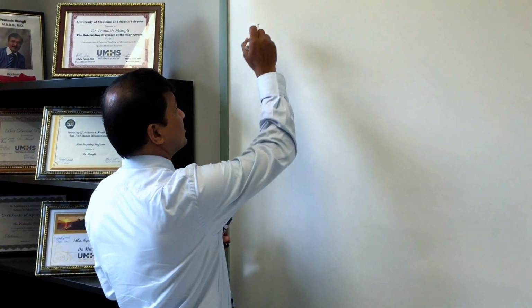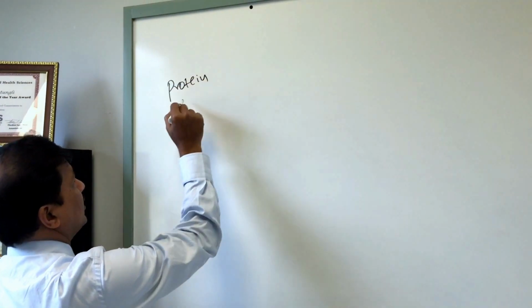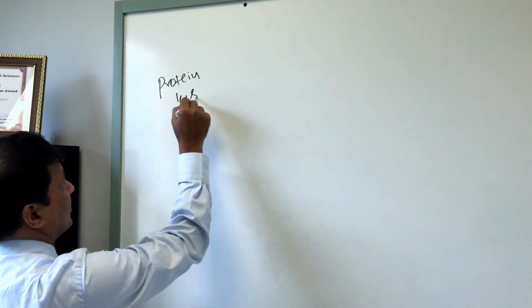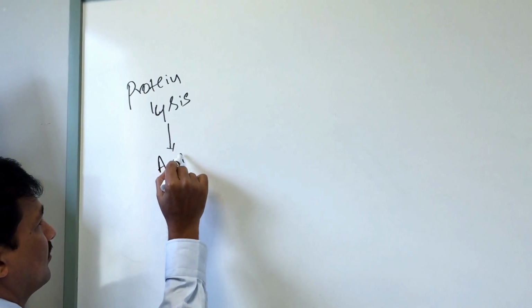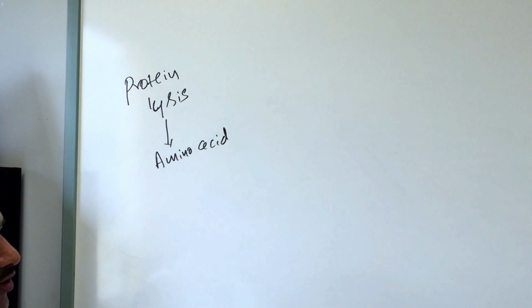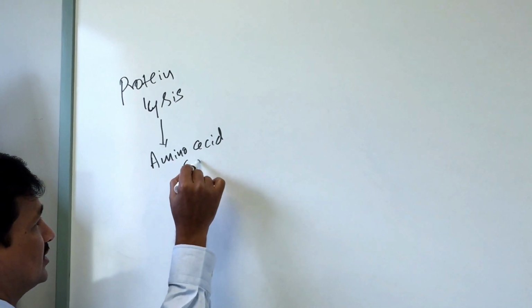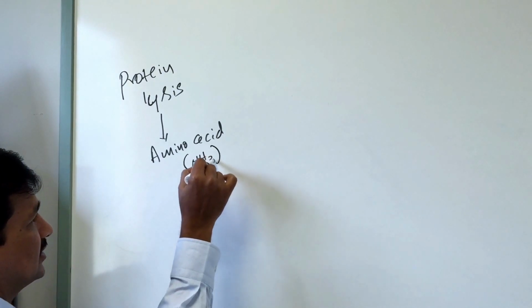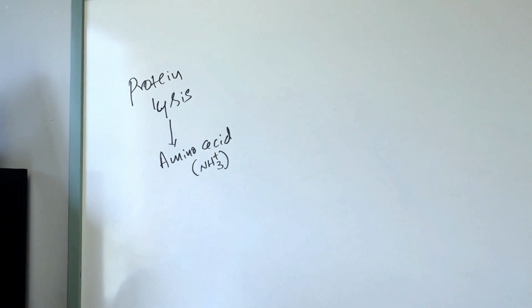So skeletal muscle protein undergoes lysis, that is proteolysis, and you get amino acids. Now we'll have to take care of the amino acid nitrogen. That's what we are interested in. Amino acid nitrogen, that is NH3 plus. We want to know what happens to the NH3 plus.